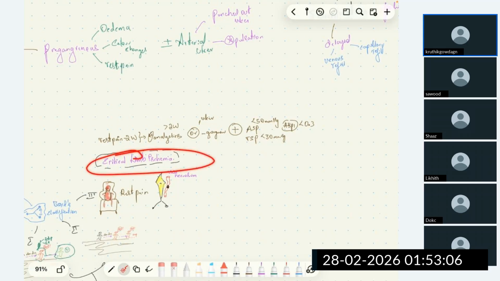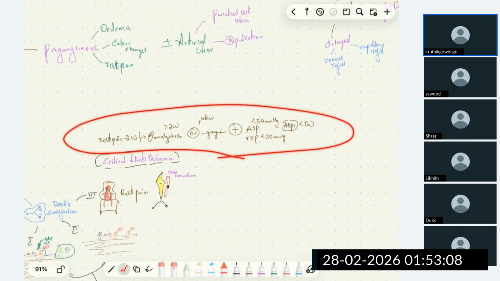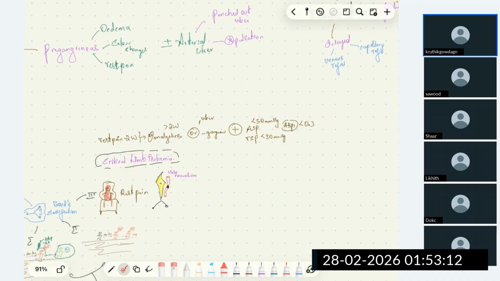So I told what is critical limb ischemia. Now, rest pain for more than 2 weeks, requiring the patient to take analgesics for more than 2 weeks, or the patient along with rest pain having ulcer or gangrene, with ankle systolic pressure less than 50 mmHg, toe systolic pressure less than 30 mmHg, and ankle brachial pressure index less than 0.3, it's called critical limb ischemia.